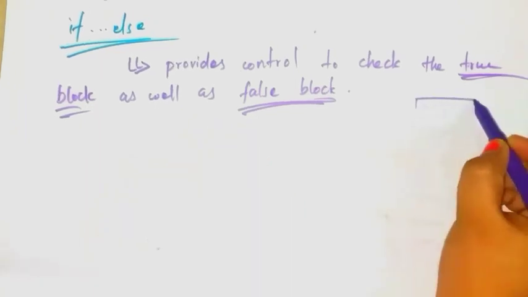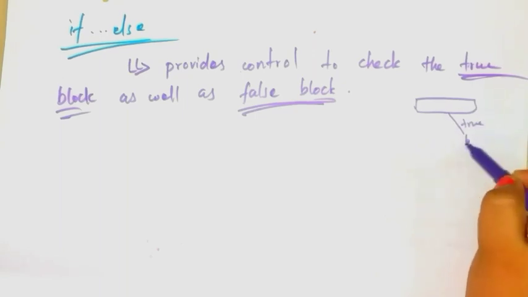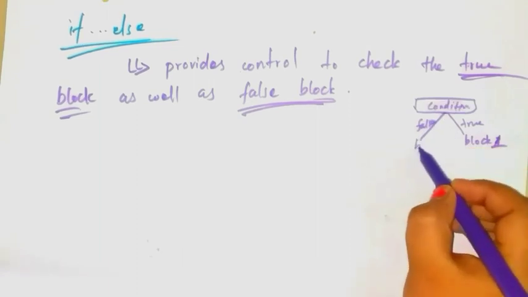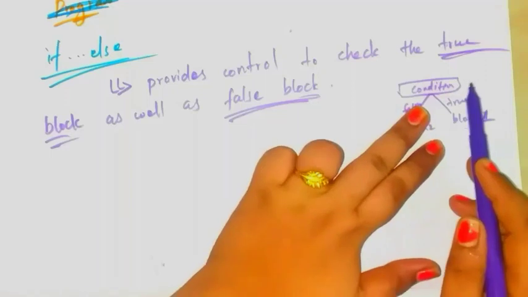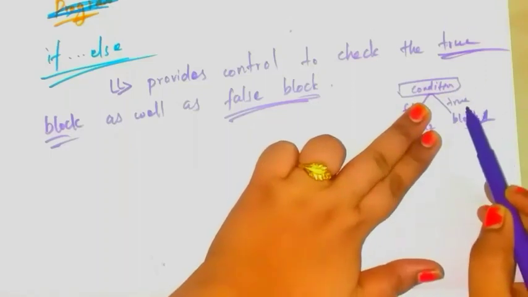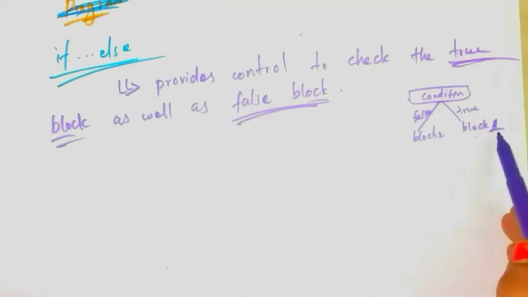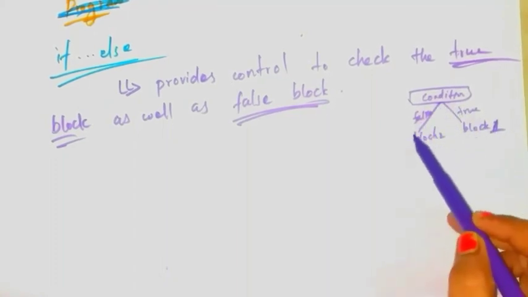If the given condition is true, then block 1 statements will be executed. If the condition is false, then block 2 statements will be executed. A simple if statement has block 1 statements only, the true block only. But if-else has block 1 and block 2 statements, which means it has the true block as well as the false block.